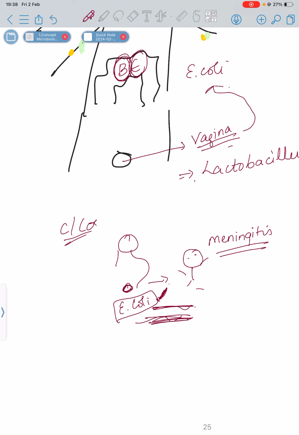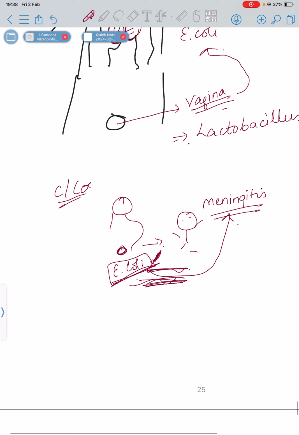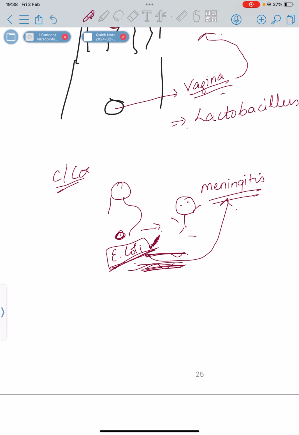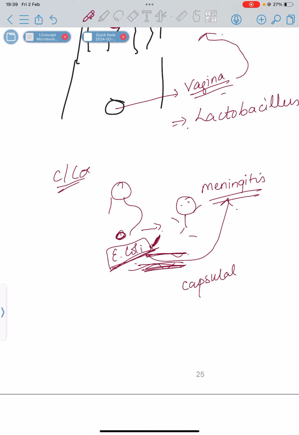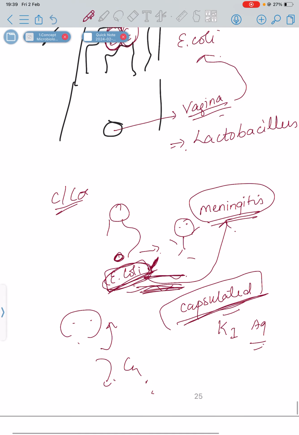There are many strains of E. coli. One of them is responsible for causing meningitis, and the strain responsible is the one which is capsulated. Yesterday I said that all the organisms which infect the brain and the lungs are capsulated. So obviously the E. coli causing meningitis should be capsulated. Clear? So capsulated E. coli having K1 antigen causes meningitis. This is one clinical correlation.